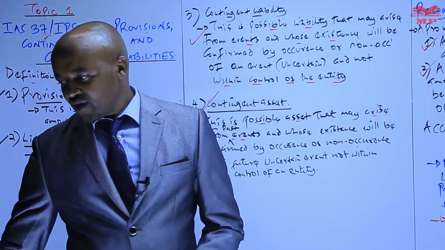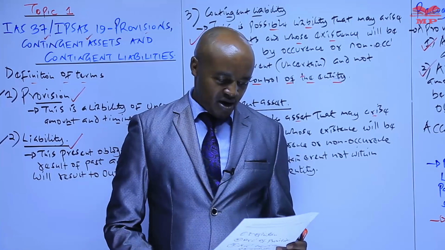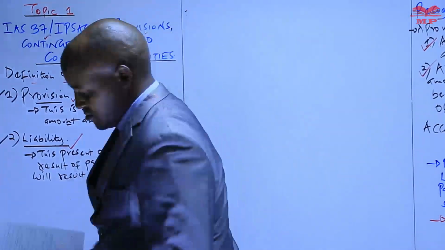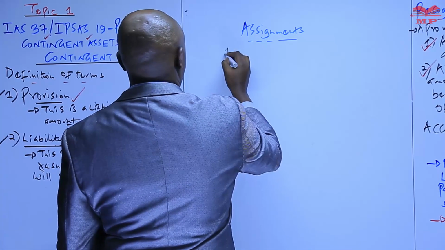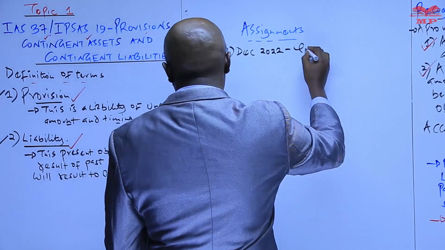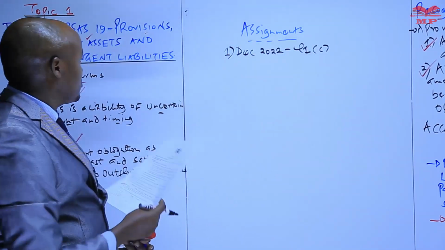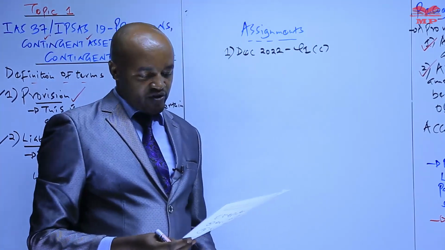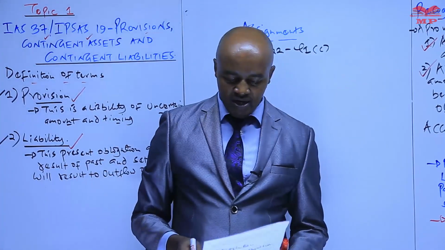So to wind up that particular topic, I want to give some assignments from past papers. We have these questions here. The first question is from the sitting of December 2022, question number 1C. That particular question required you to distinguish between a provision and a contingent liability. To distinguish, you just define what a provision is and what a contingent liability is.